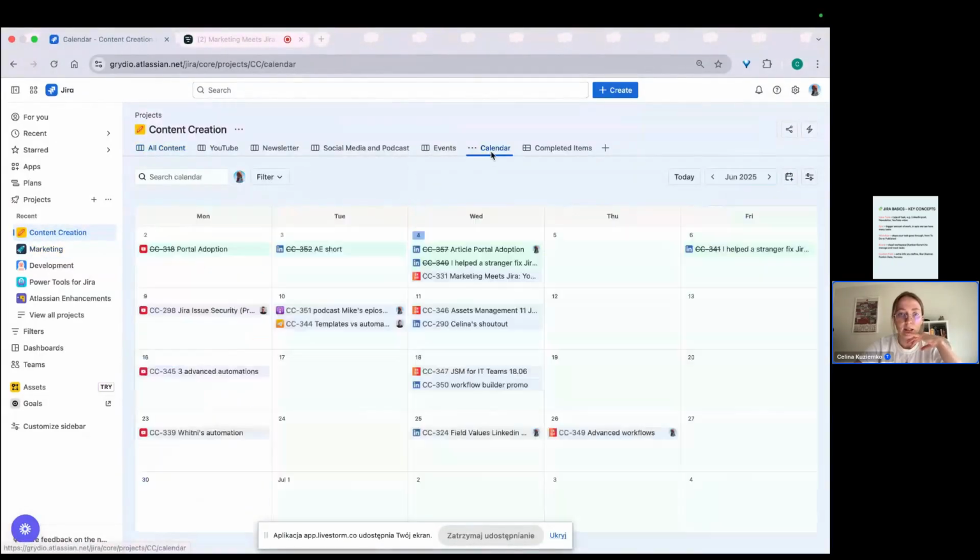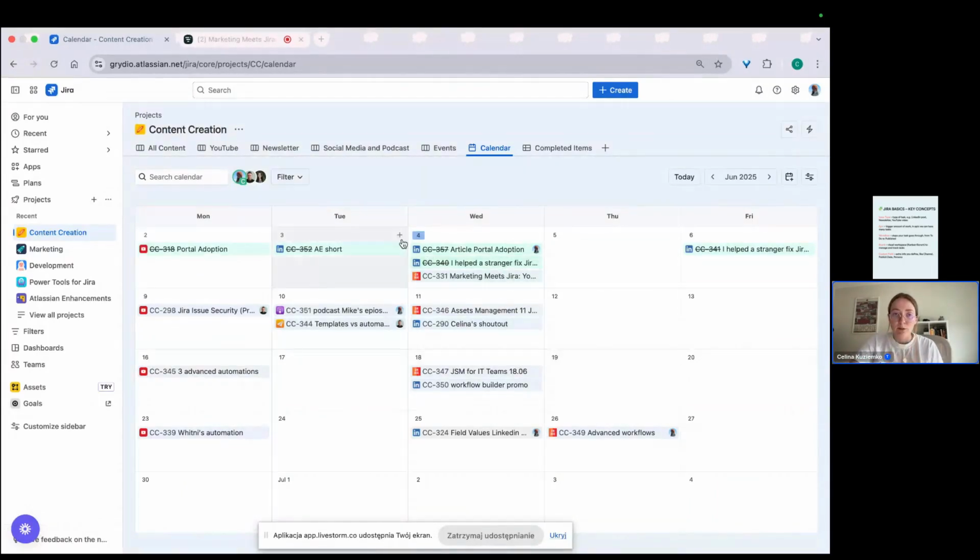But yes, please remember the calendar, let's talk about this feature right now. I really like it. I think it's very useful, especially when you are a multitasker or a one-man army marketer in your company. This really helps you to not miss a deadline.